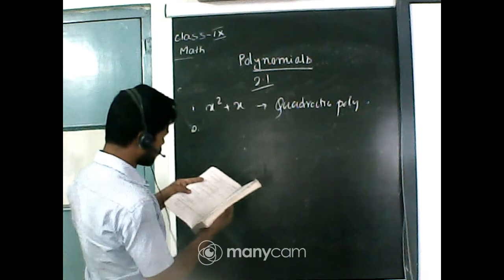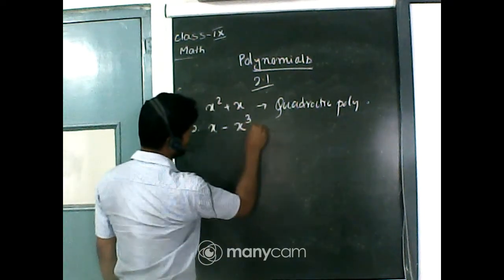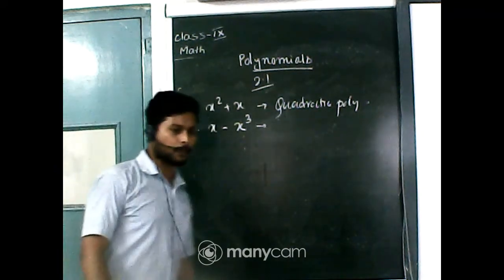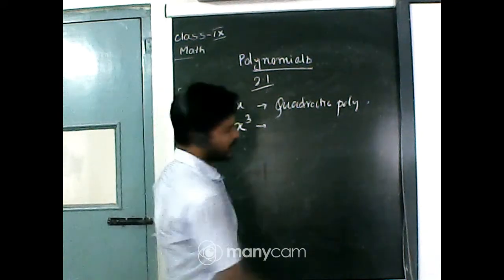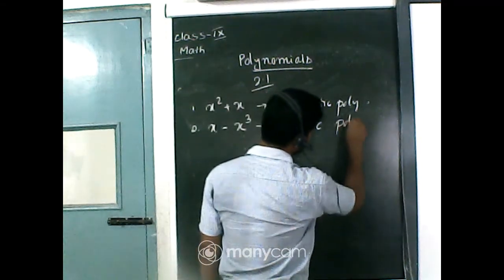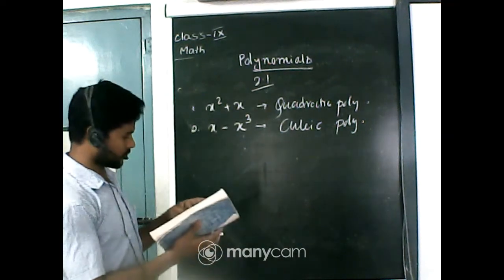Question number 2, x minus x cube. In that polynomial, the degree is 3, and we know that a polynomial with degree 3 is called a cubic polynomial.